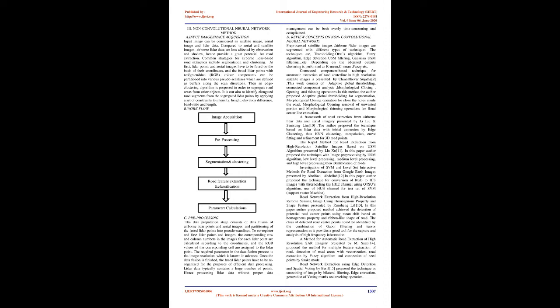Workflow. C. Pre-processing. The data preparation stage consists of data fusion of airborne LiDAR points and aerial images, and partitioning of the fused LiDAR points into pseudo-scanlines. To register and fuse LiDAR points and images, the corresponding row and column numbers in the images for each LiDAR point are calculated according to the coordinates, and the RGB values of the corresponding cell are assigned to the LiDAR point. The required parameter in the data fusion process is the image resolution, which is known in advance.